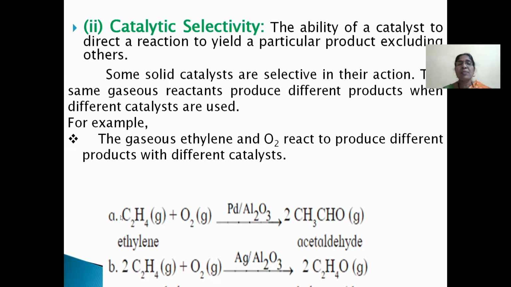That means here we use two different catalysts. In the first, palladium is used as a catalyst, and oxidation of ethylene forms acetaldehyde. In the second reaction, silver is the catalyst in the presence of alumina, and oxidation of ethylene forms ethylene oxide.